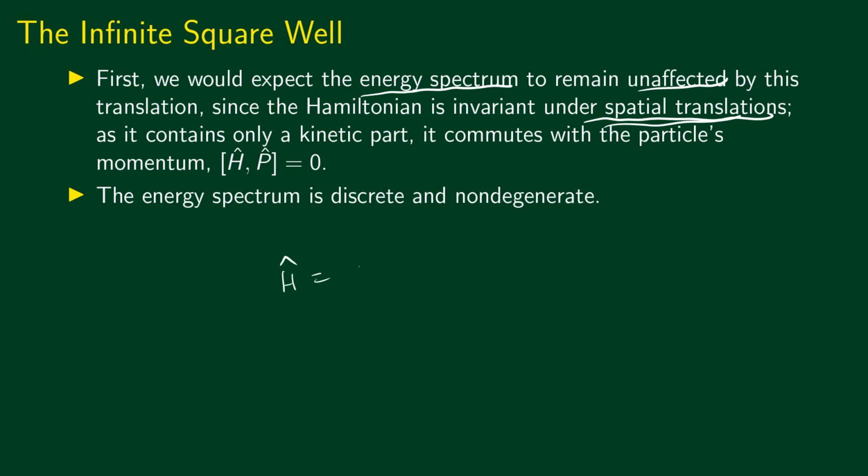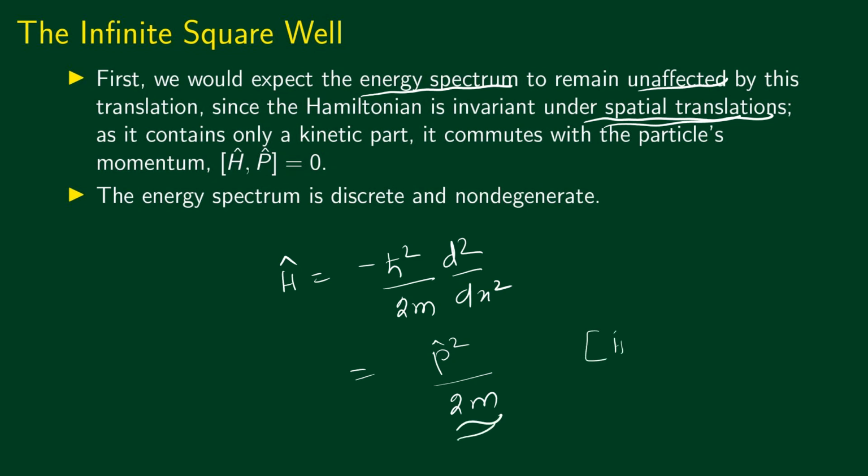The Hamiltonian was given by minus h bar squared divided by 2m d squared by dx squared. In general, this is written as p operator squared divided by 2m. You see that there is no V of x part. V of x was equal to 0. So the Hamiltonian for this case is of this form, which means that the Hamiltonian commutes with the momentum operator.